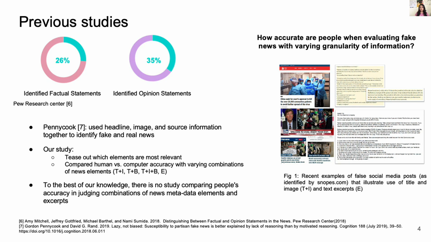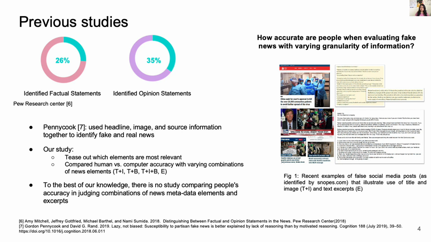Unlike the previous study, where multiple metadata are presented together to identify fake and real news, our study begins to tease out which elements are most relevant. Also, we compared human versus computer accuracy with varying combinations of news elements.